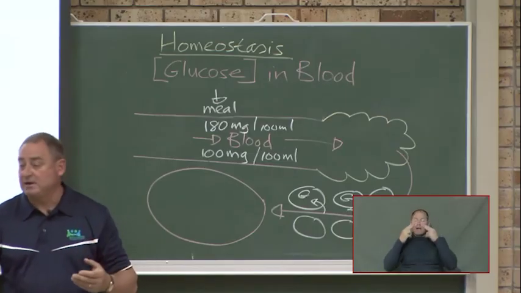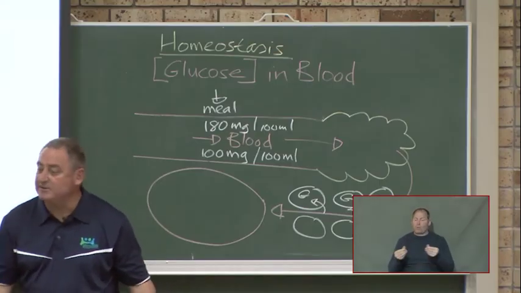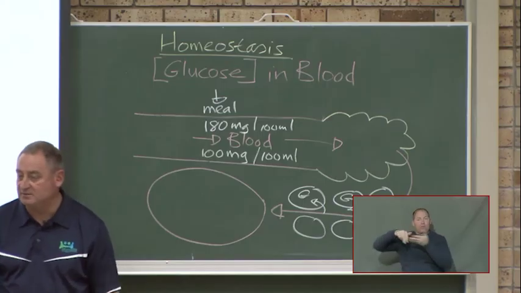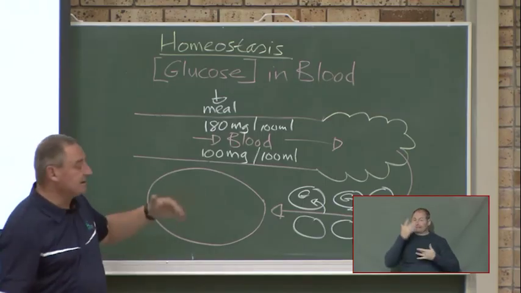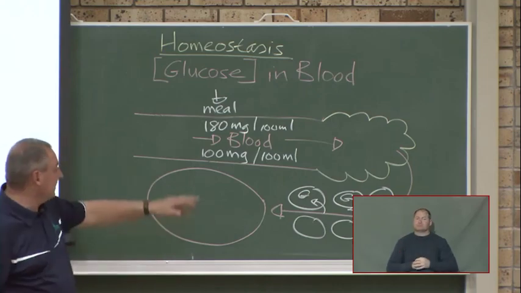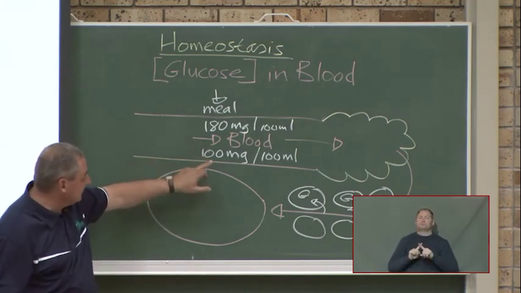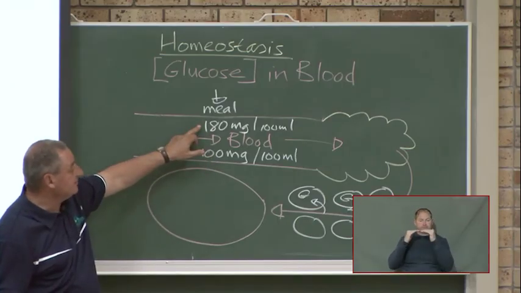Next, if they have wounds on their legs, it doesn't heal. They get gangrene, and they have to amputate first your toe, then your foot, then your leg. It's a serious condition. I can go into a whole explanation why it's so serious, but you don't need to know that. All you need to know is it must stay normal. If it's there, it's too high.